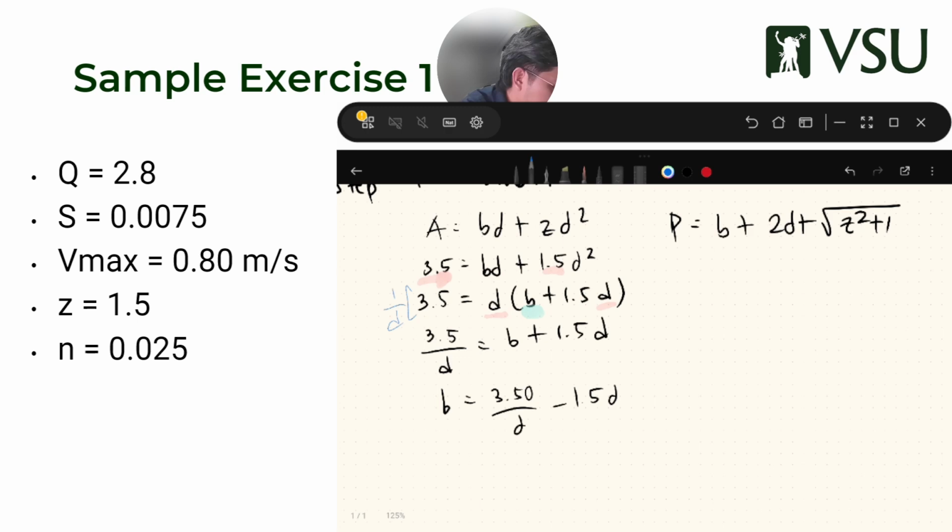One over D, one over D. So I can cancel this D and it gets carried over to this side. So that's why I have 3.5D plus B plus 1.5D. So I hope that you have brushed up on your algebra.